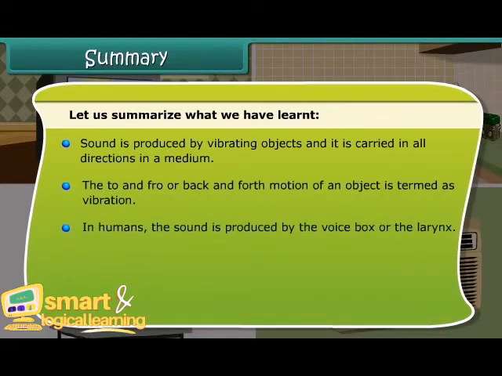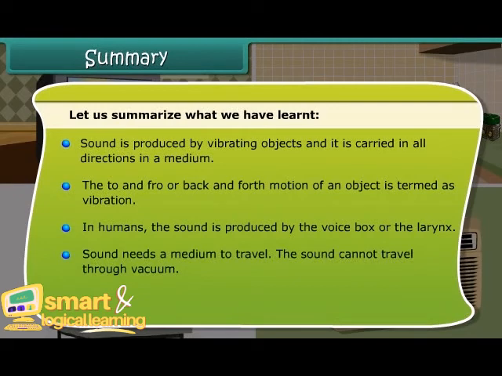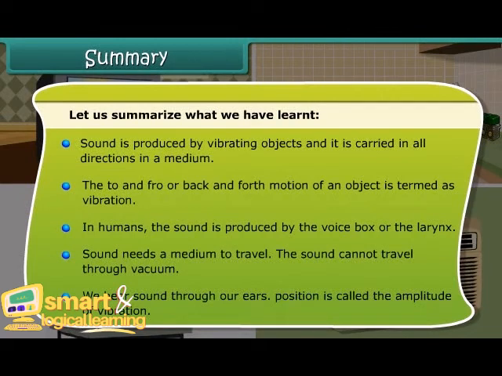In humans, the sound is produced by the voice box or the larynx. Sound needs a medium to travel. The sound cannot travel through vacuum. We hear sound through our ears. The maximum displacement from the mean position is called the amplitude of vibration.